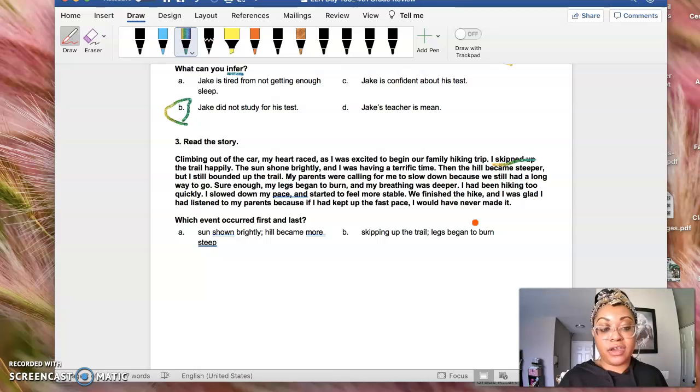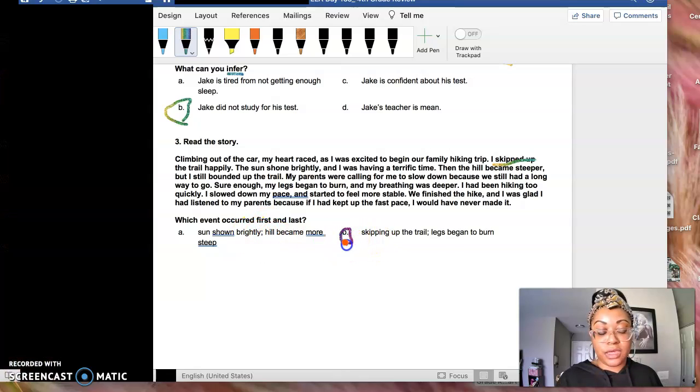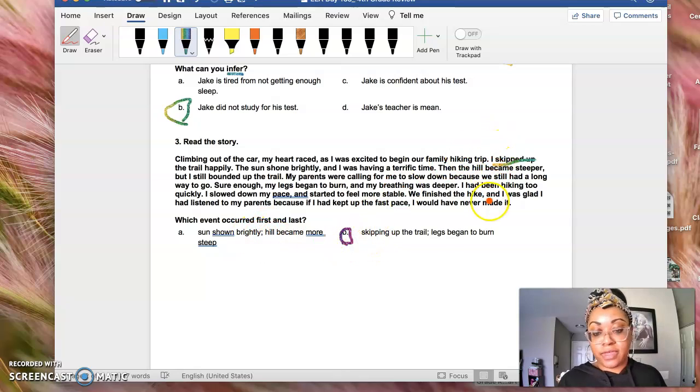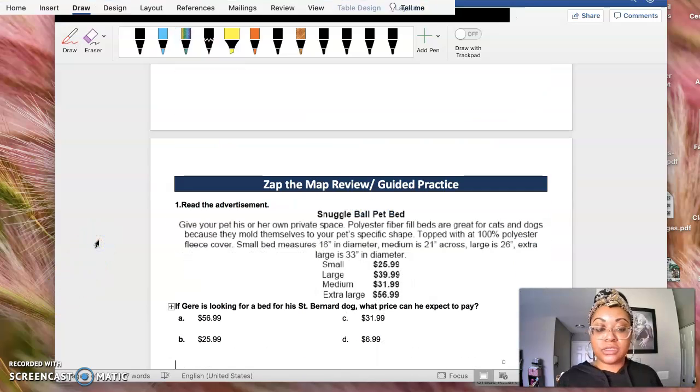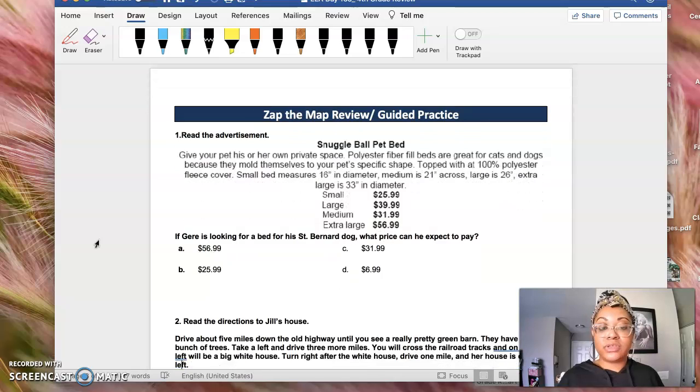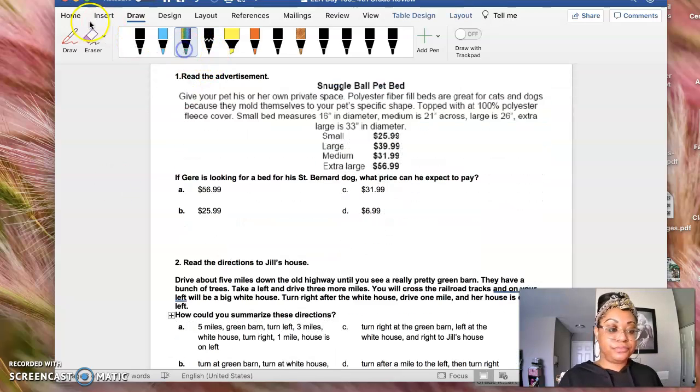So which event occurred first and last? And so the only choice here would be B, because he skipped and then his legs began to burn. And I don't understand why it's not any more choices, but we're just going to move on. So let's move on to our guided practice, guys.